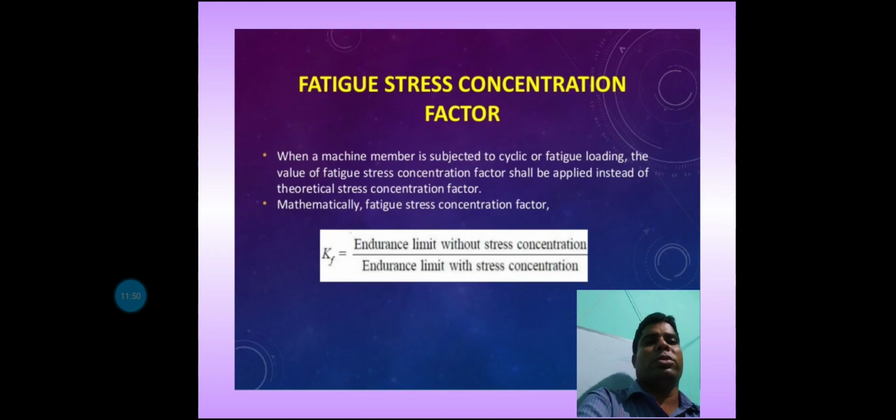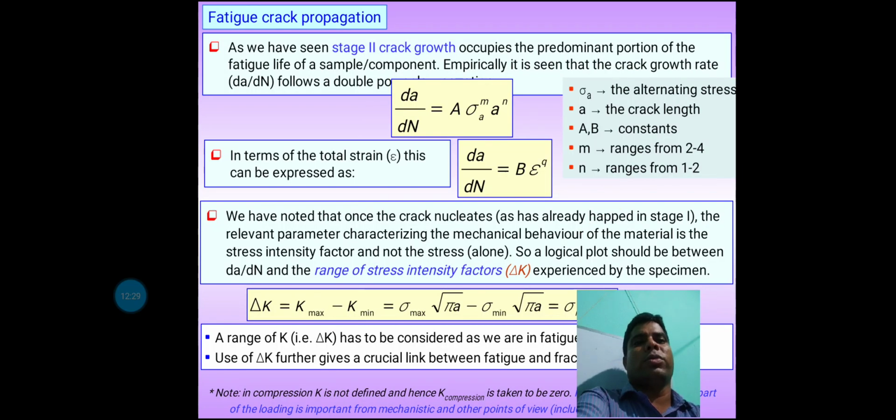Fatigue stress concentration factor. When a machine member is subjected to a cyclic or fatigue loading, the value of fatigue stress concentration factor shall be applied instead of theoretical stress concentration factor. So mathematically, fatigue stress concentration factor Kf is equal to endurance limit without stress concentration divided by endurance limit with stress concentration. This ratio is called the fatigue stress concentration factor.